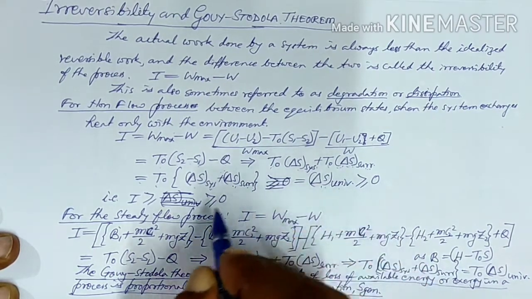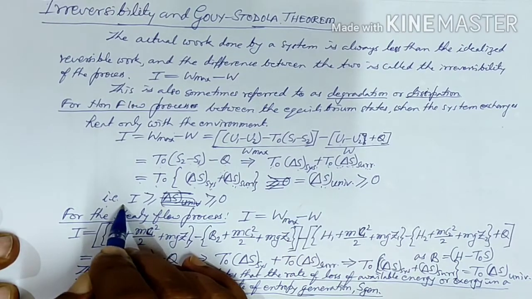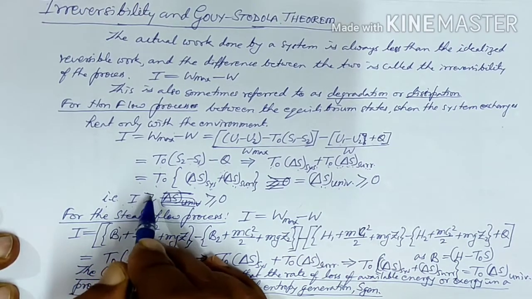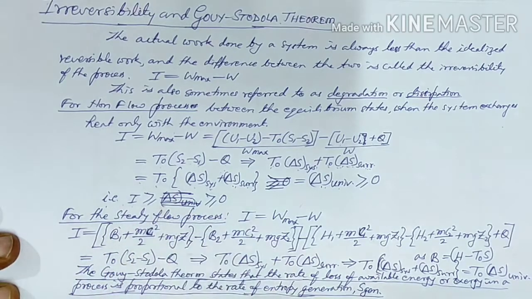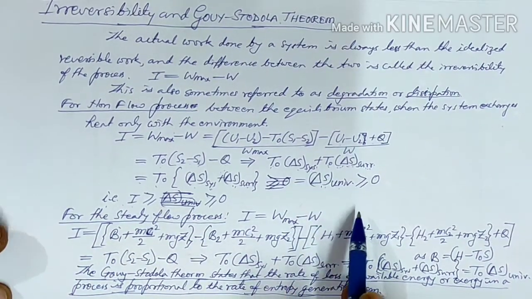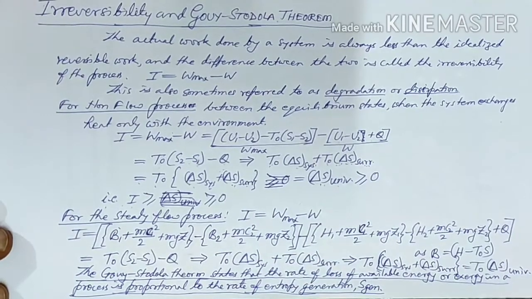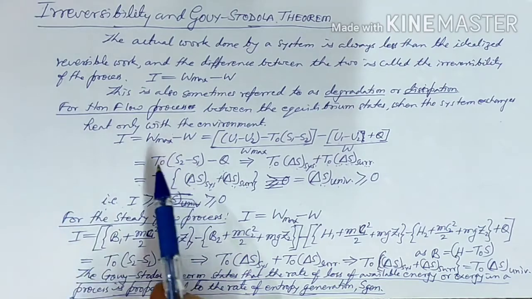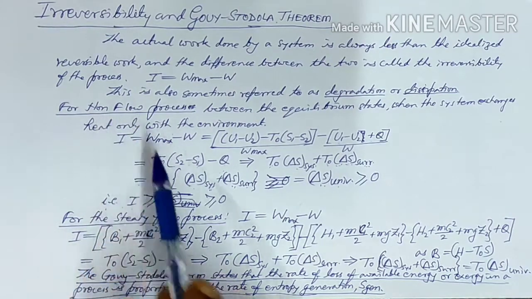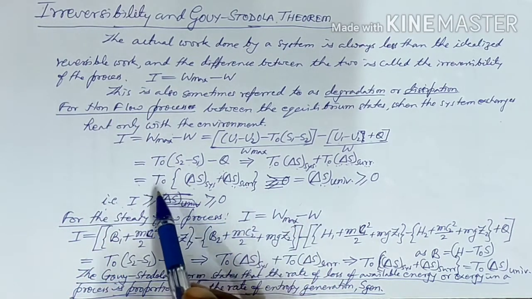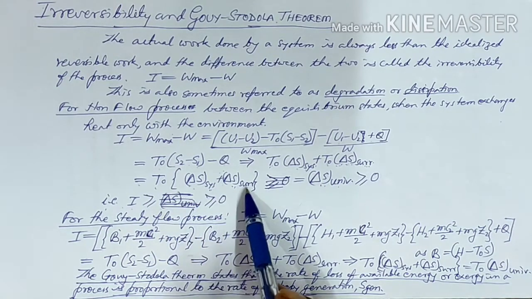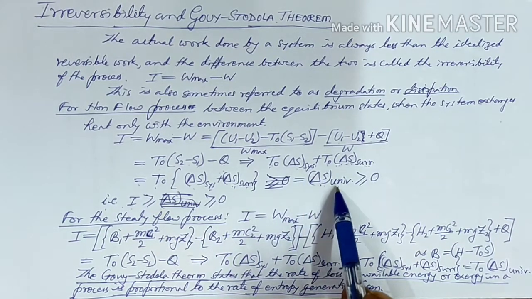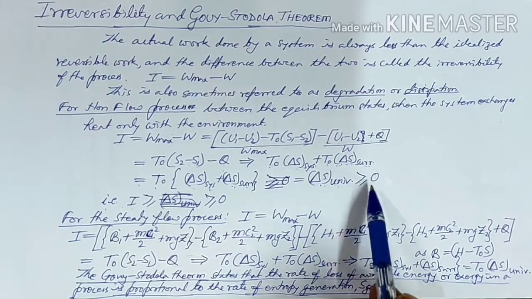So the irreversibility will be greater than or equal to 0, because the change in entropy of the universe in any process will be either equal to 0 or greater than 0. So we can write the irreversibility for the non-flow process as T0 (delta S system plus delta S surrounding), or T0 into delta S universe, and that is greater than or equal to 0.